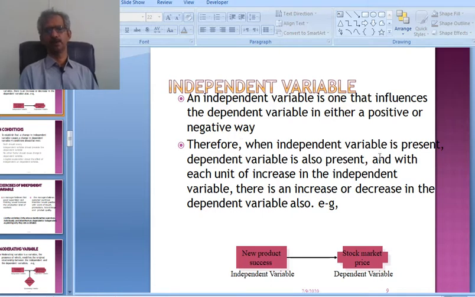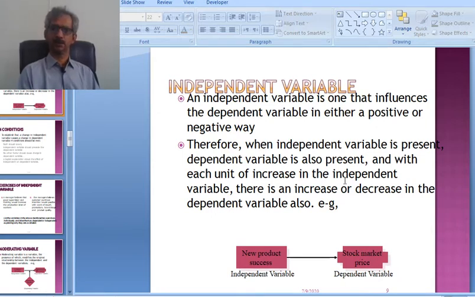Therefore, when the independent variable is present, the dependent variable is also present. With each unit of increase in the independent variable, there is an increase or decrease in the dependent variable. When we use the independent variable, we must have the dependent variable at the same time.